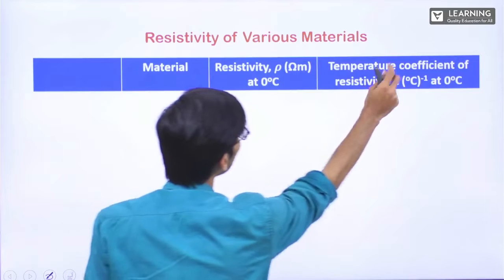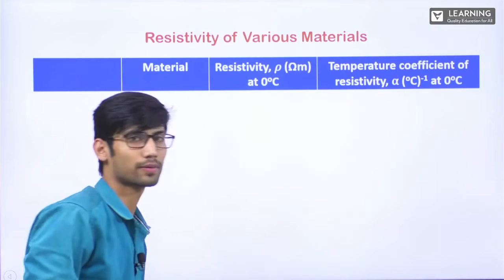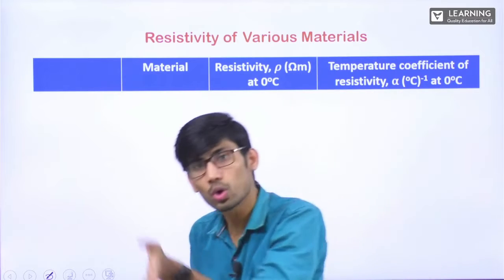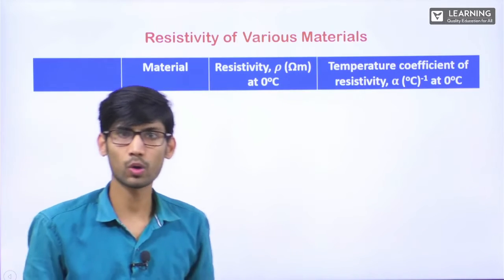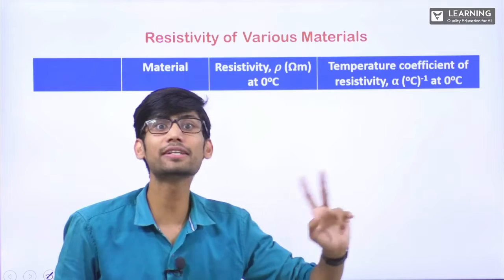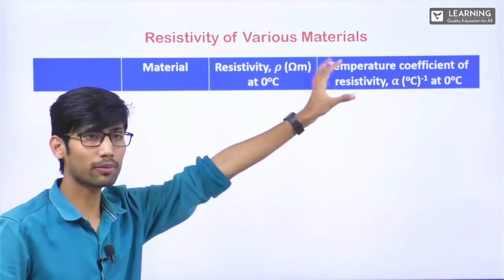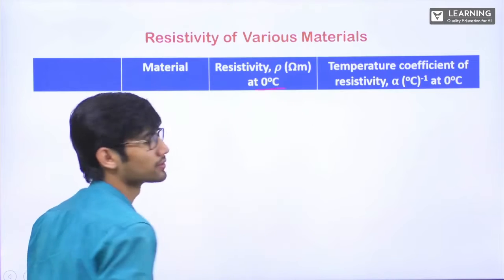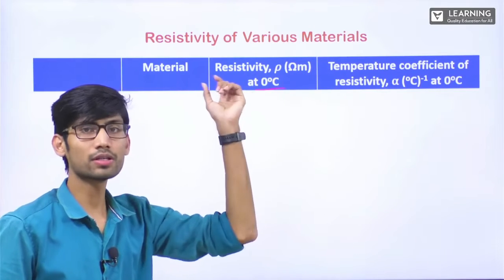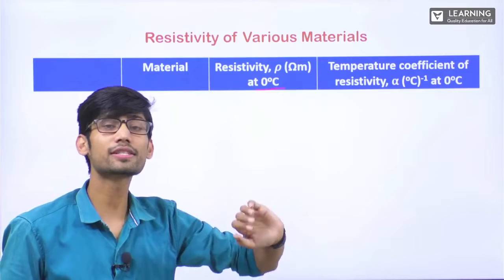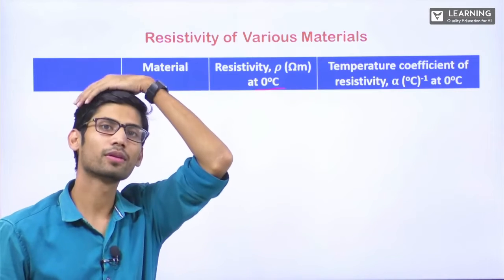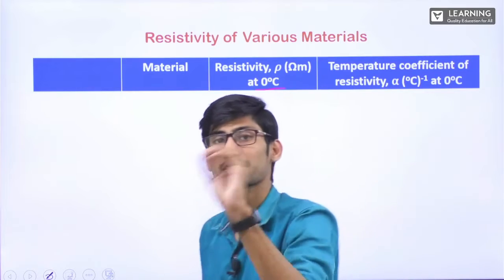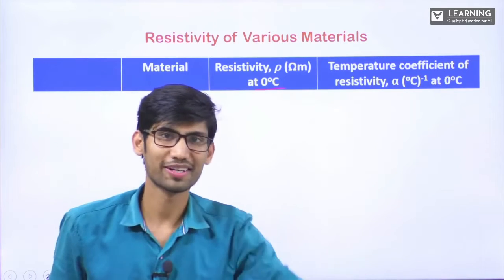Along with that, I will be telling you the value of the temperature coefficient. Every material's resistivity is also dependent on temperature. As we change the temperature, the resistivity changes. So in this particular table, the values of resistivity I am going to show are at 0 degrees Celsius, because at different temperatures the value of resistivity will be different for different materials. In 10th standard also, you would have studied that resistance depends on resistivity and resistivity depends on temperature, right?